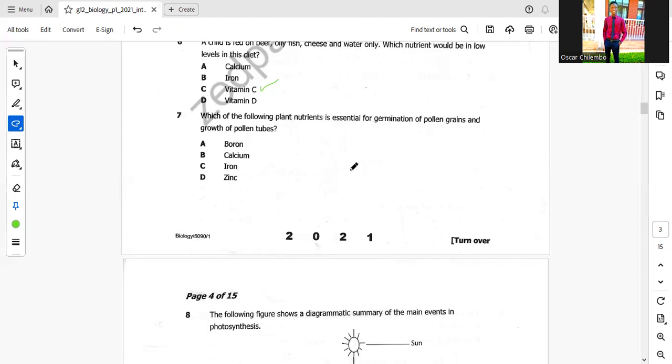Now, zinc is also important in this case. Even calcium is important, but what they are looking for is the best of the best. So boron is the most important element that is essential for germination of pollen grains and growth of pollen tubes.